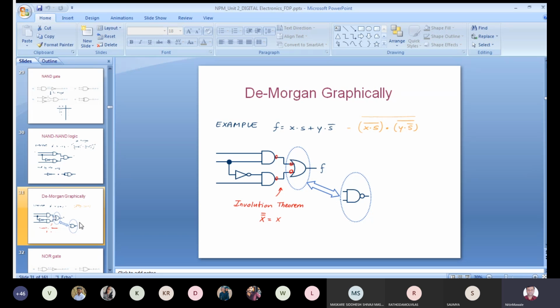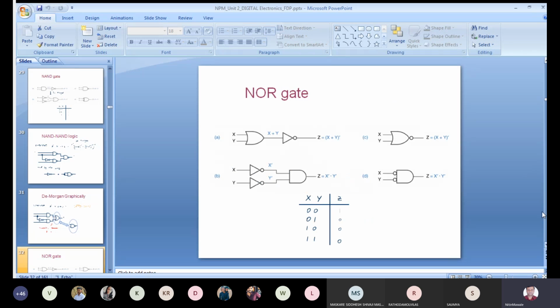Next is a NOR gate. What we have studied in case of NAND realization, the same concept is also applicable here for NOR. We know that NOR means OR followed by NOT, that you have studied in first year.